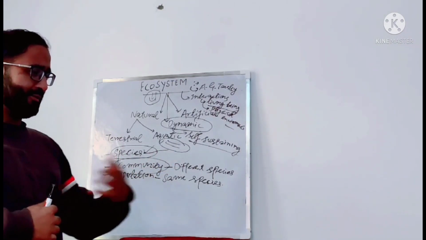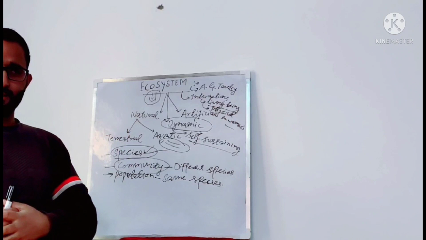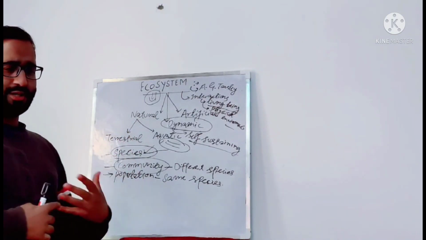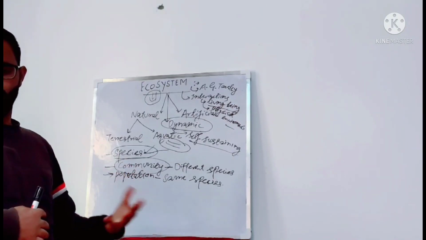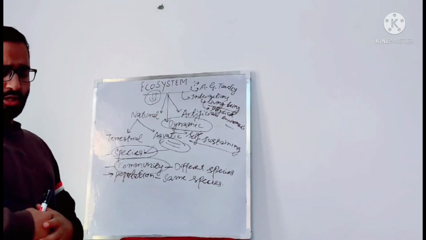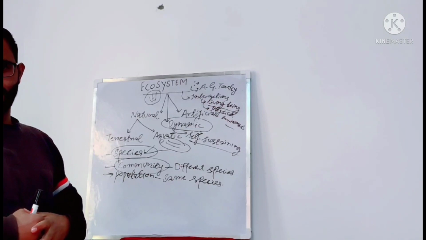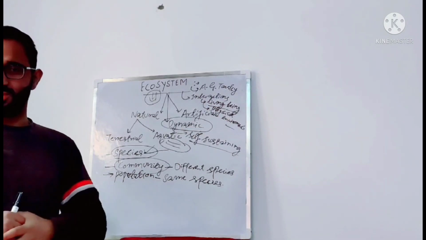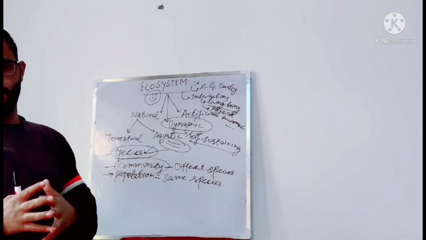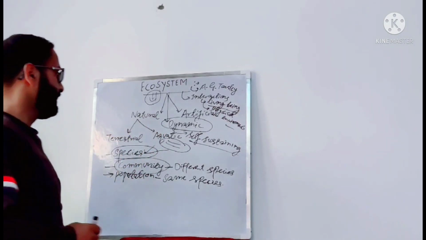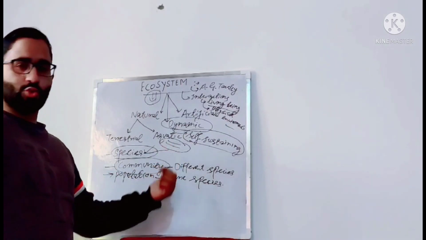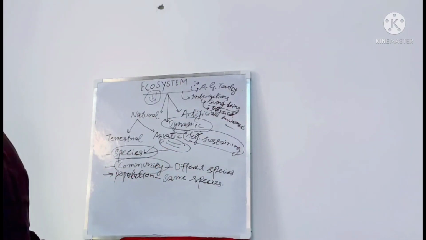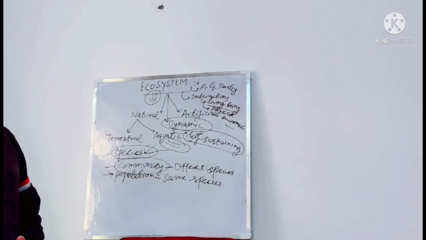So if some ecosystem is fragile, we must not put any anthropogenic pressure on it. If we do any human activity there, the composition of fauna and flora in these ecosystems would change. And these ecosystems are self-sustaining. They just need solar energy from the sun, and the rest they are able to maintain and run on their own.